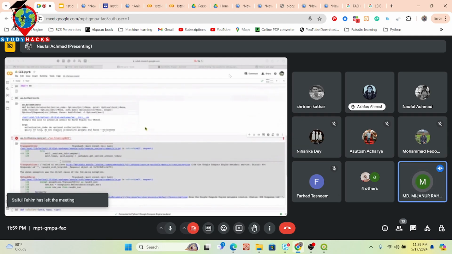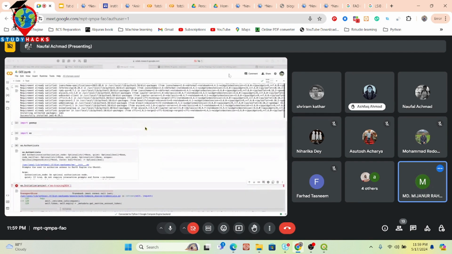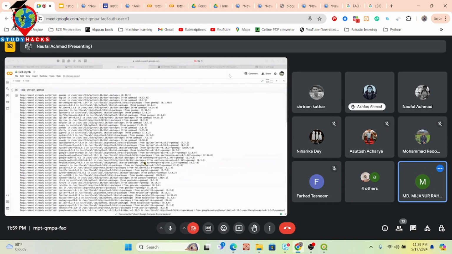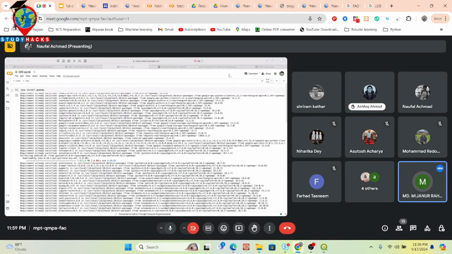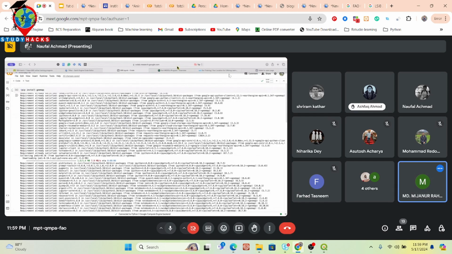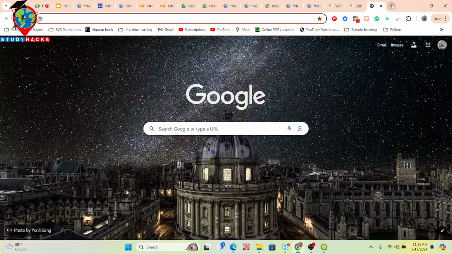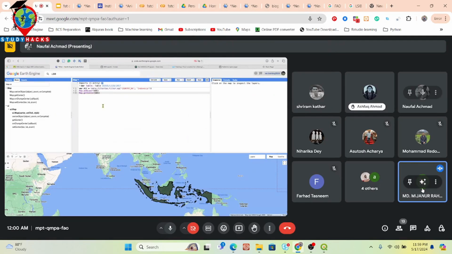Just go to your JavaScript API code editor. Mainly code.earthengine.google.com. Simply go to this link in your browser and then open the code editor. I will send the link. So basically, this is your code editor link, code.earthengine.google.com. When you go to this link, it automatically opens. So now it is open.